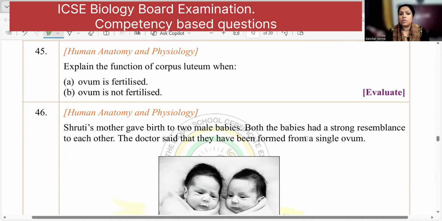Function of corpus luteum: if the ovum is fertilized, then the corpus luteum becomes an endocrine gland and starts releasing progesterone, which is helpful in maintaining pregnancy. And if it is not fertilized, then the corpus luteum disintegrates to form corpus albicans, the level of progesterone drops and the menstrual cycle begins.